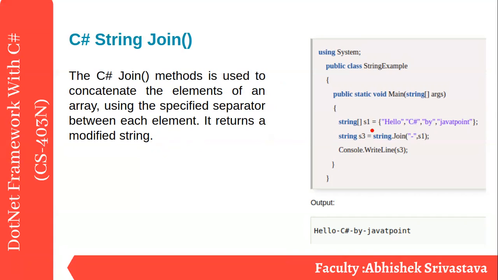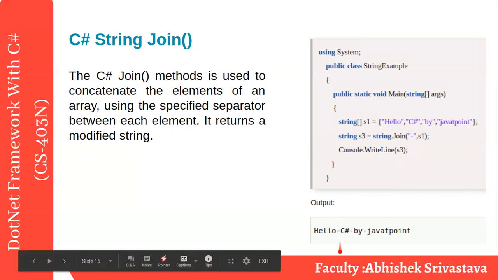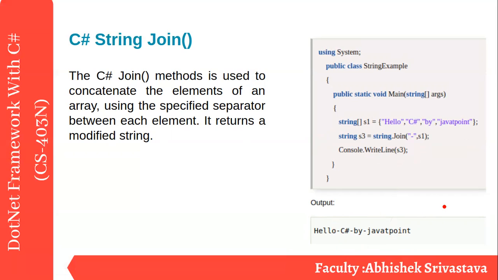So here I have a string array. On each index we have multiple strings, not characters: Hello, C sharp, by, Java, point. So what we are doing is string dot join, taking a separator and then the strings, and then we print it, because I'm putting my s1 into s3, so I'm printing s3 over here. So hello, delimiter, next string, delimiter. So joining shows you the delimiter. If you don't want to show your delimiter, put a space. Space is also a valid delimiter. Okay, so your line is prepared with spaces between the words.